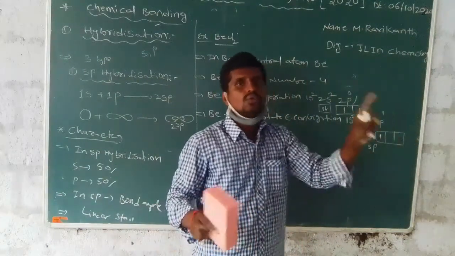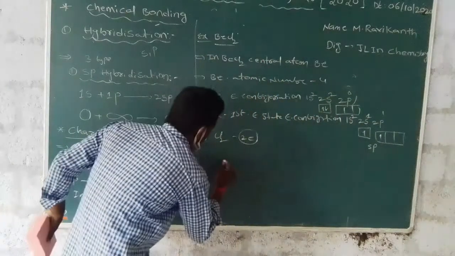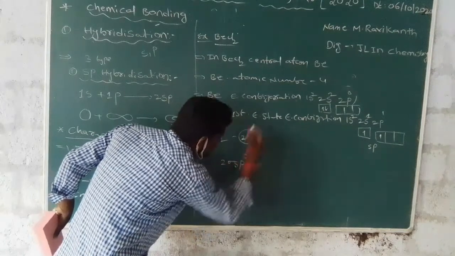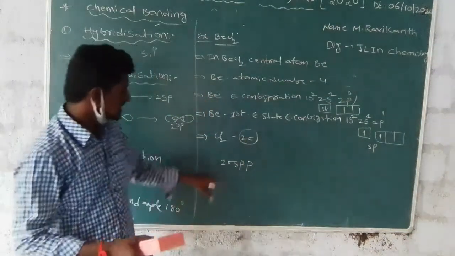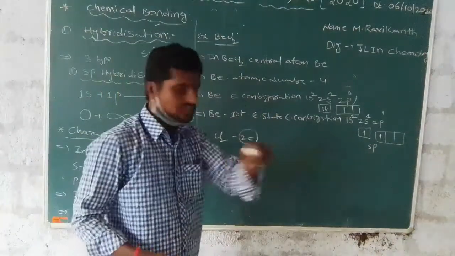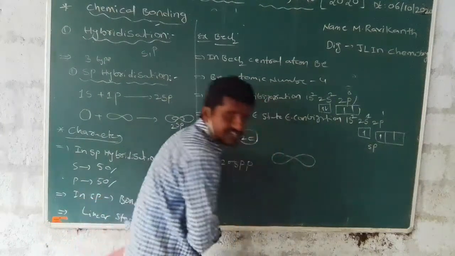Overlapping of the 2 sp hybridized orbitals with these forms 2 sigma sp-p bonds. This is the Lewis structure. This is sp hybridization.